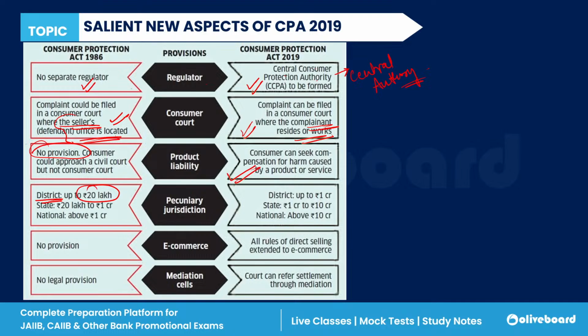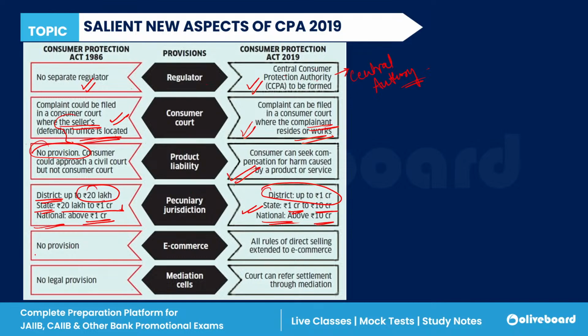Okay, so if we talk about the value, under the old act, district is up to 20 lakhs, state is between 20 lakhs to 1 crore, and national is over and above 1 crore, right? But here, if we talk about the new act, district is up to 1 crore, state is between 1 crore to 10 crore, and national is over and above 10 crore.